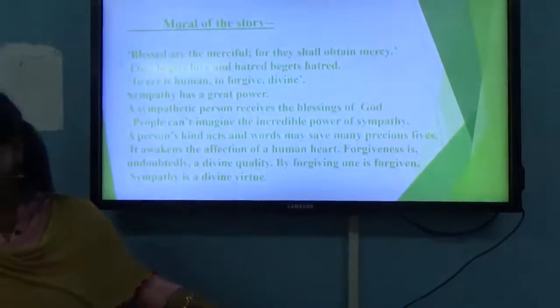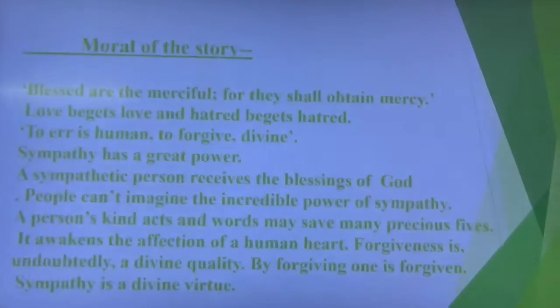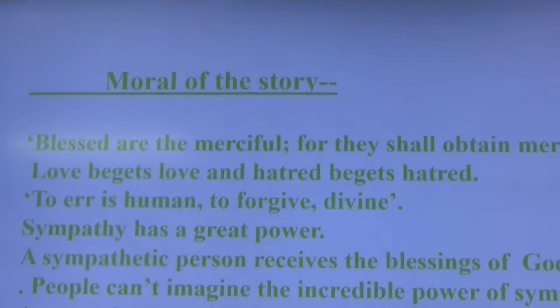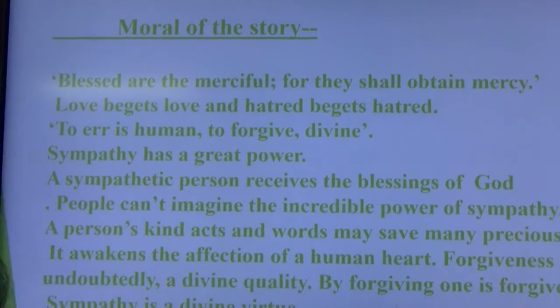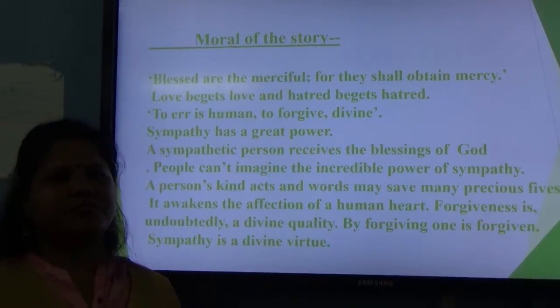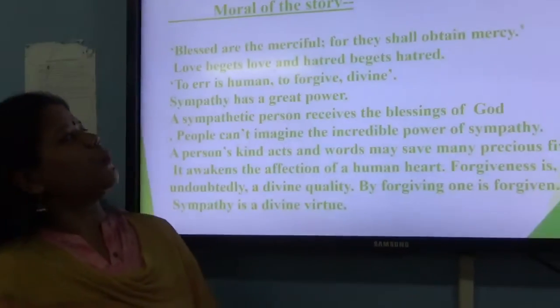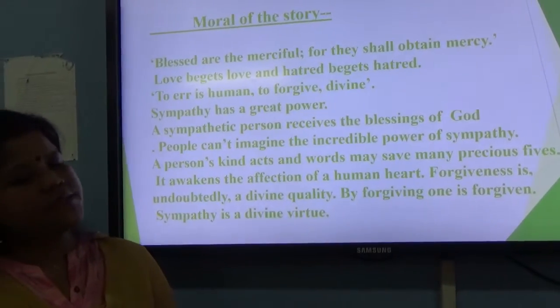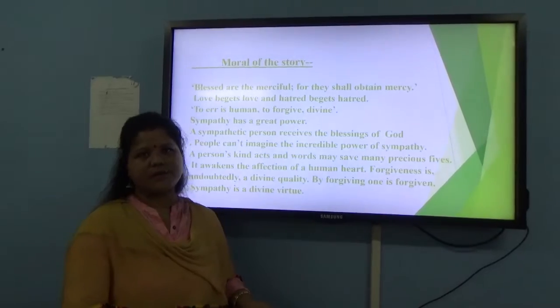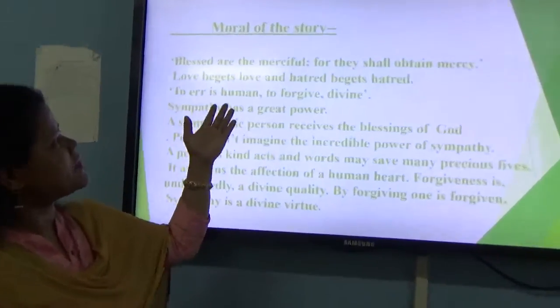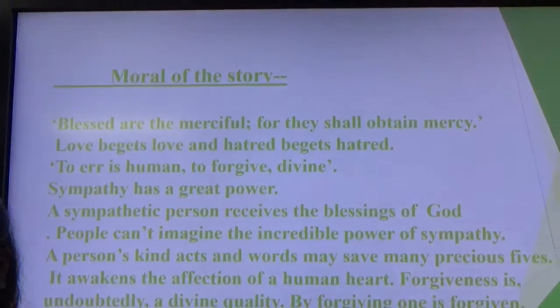So the moral of the story from here we can get: blessed are the merciful, for they shall obtain mercy. People who forgive others for their mistakes will also be forgiven by God, isn't it? So here again, to err is human, to forgive is divine.